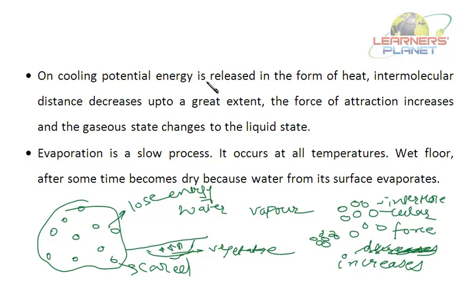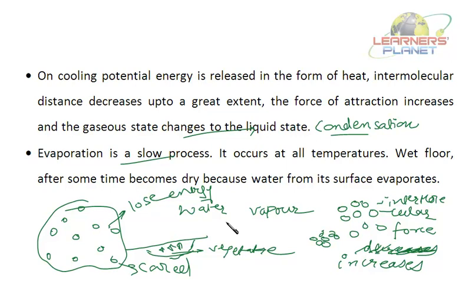On cooling, potential energy is released in the form of heat. Intermolecular distances decrease to a great extent. The force of attraction increases and the gaseous state changes to the liquid state. So this change is called what? Condensation. Now you have understood condensation. Condensation occurs even when cooking is done. When the water is heated, it changes to its vapor state, and when it is cooled down, it changes to its liquid state.